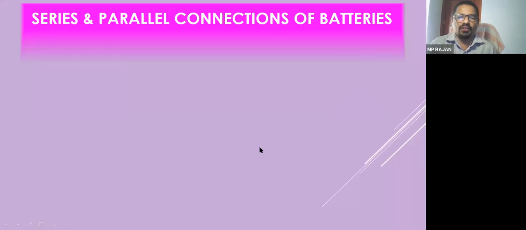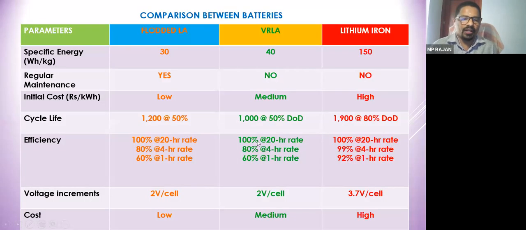Voltage is also different. You can see 2 volt per cell for lead acid, and this is also 2 volt per cell, whereas lithium ion is 3.7 volt per cell. Cost I already told. Maintenance, there is no maintenance. Cost I already explained.